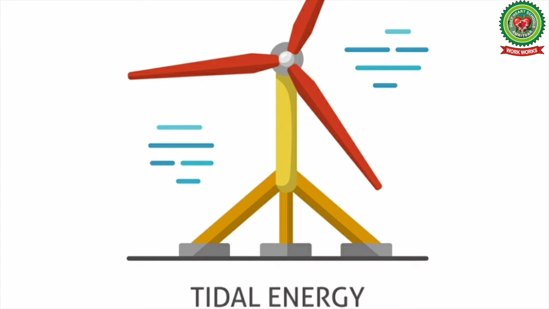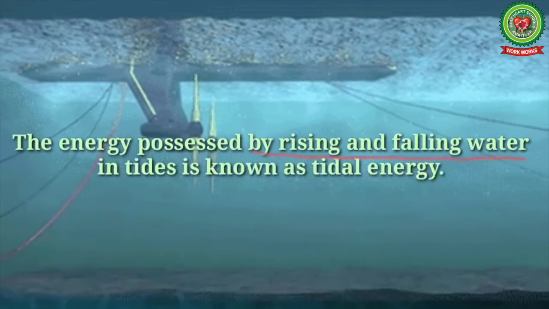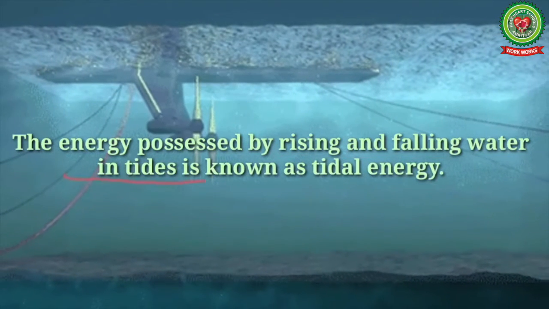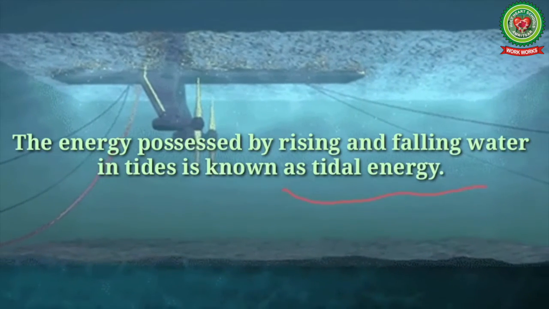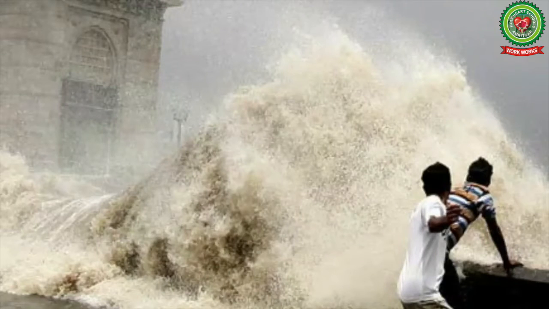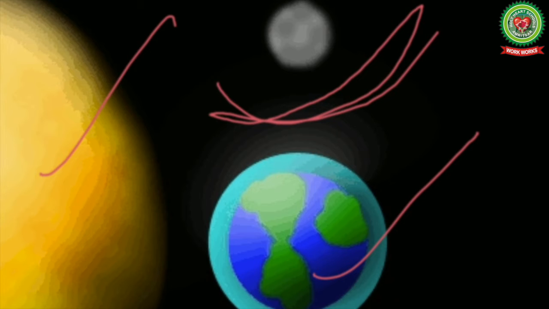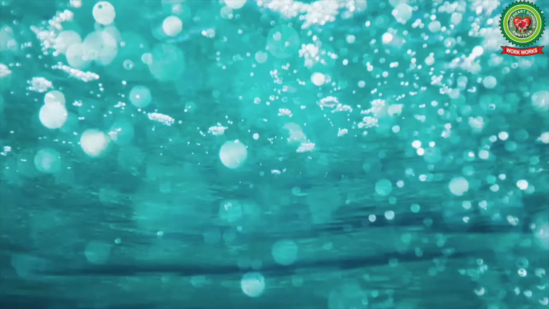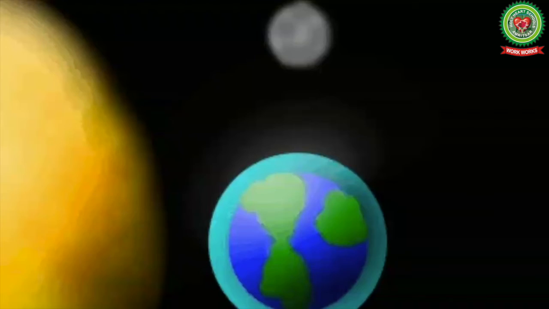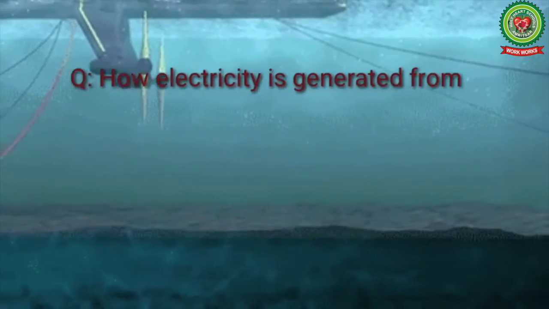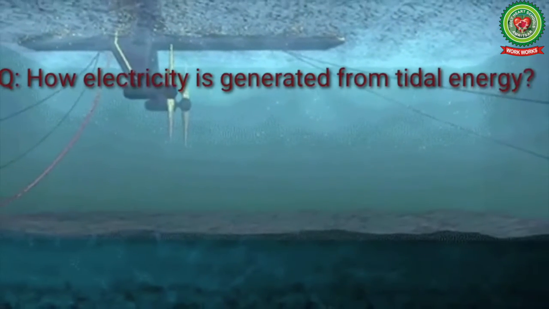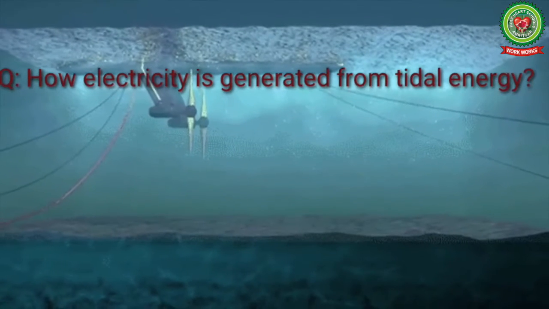Students, the energy possessed by rising and falling water in tides is known as tidal energy. Tides are mainly caused due to the gravitational force between the moon, earth and the sun. When the pull is strong, then there is high tide, and when the pull is weak, then there is low tide. But the question is, how is electricity generated from tidal energy?